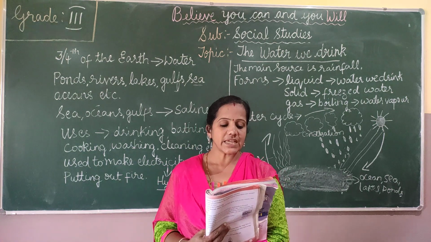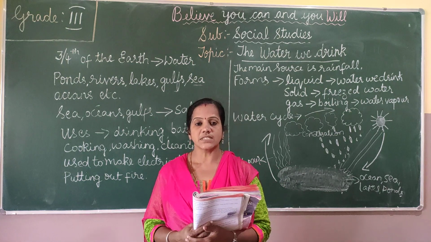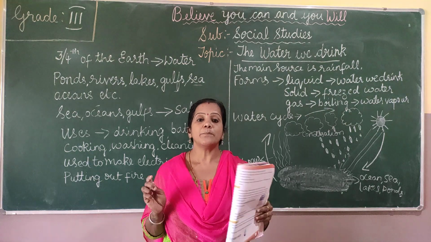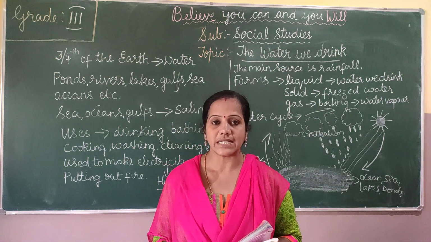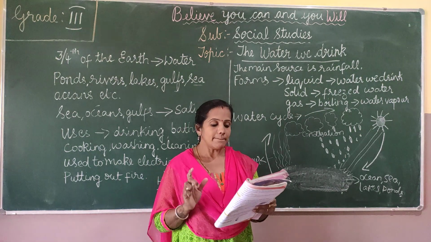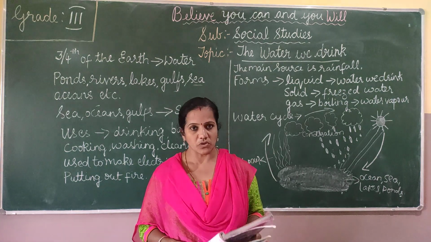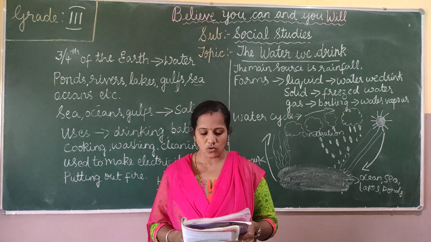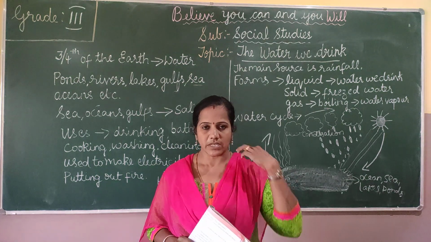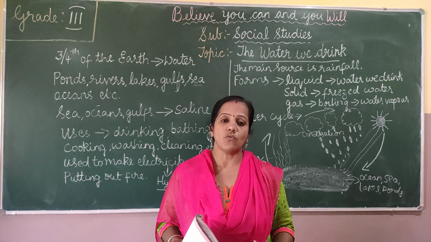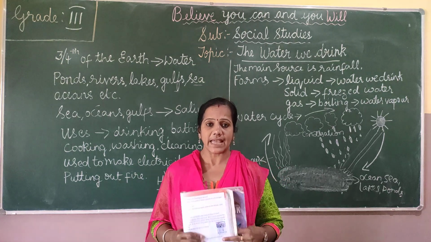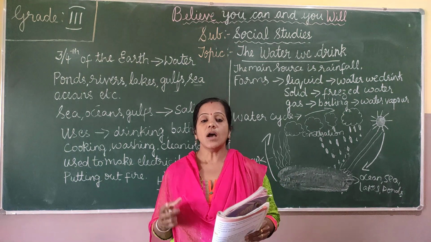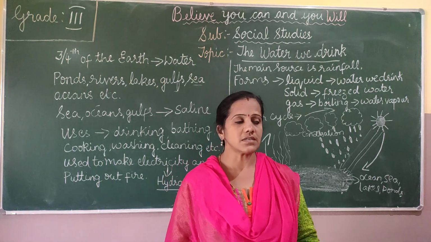So some get water from ponds and rivers. And in towns and cities, the water is collected in big tanks and it is purified. Then it is supplied to our homes through underground pipes. So these are the sources.